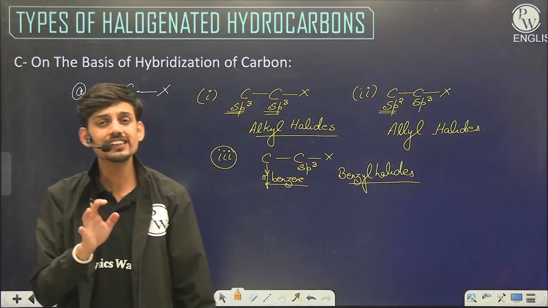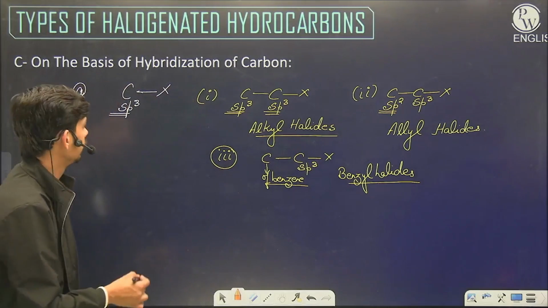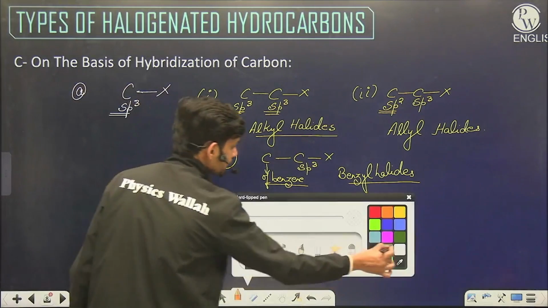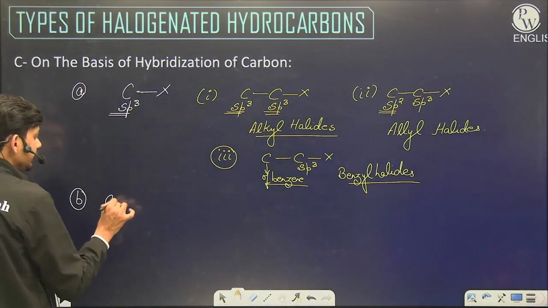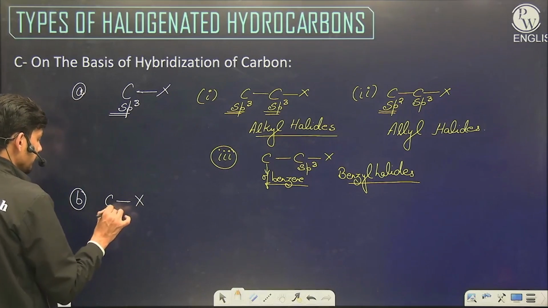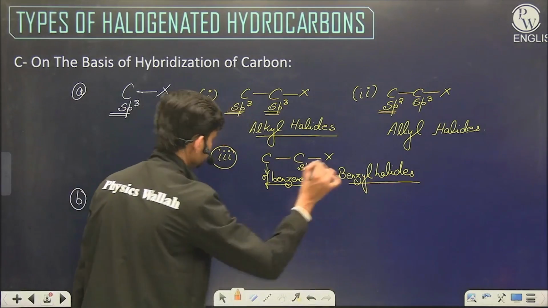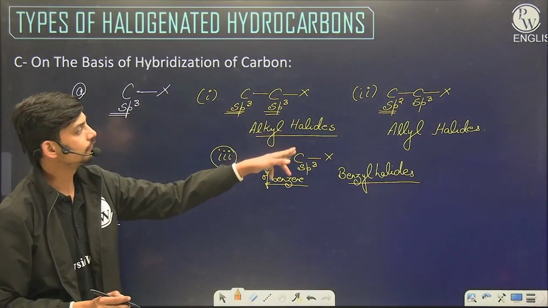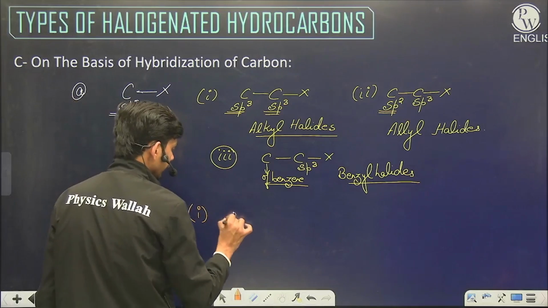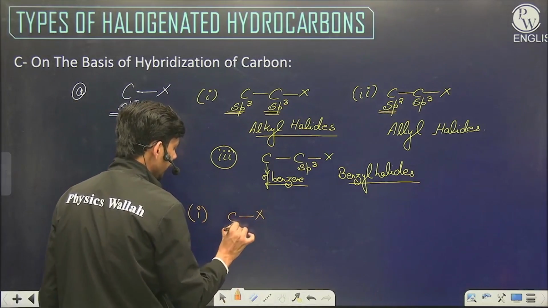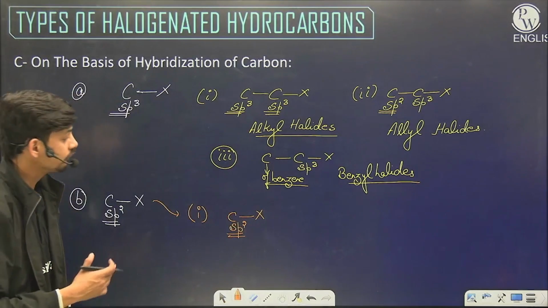And all of these 3 categories belong to the same or similar chemical properties. Now the second category is if the halogen atom is directly attached to an sp2 carbon. In this scenario we have 2 subcategories. One will be where the halogen is attached to an sp2 carbon which is not of benzene.